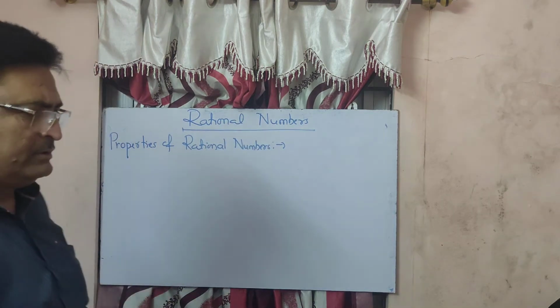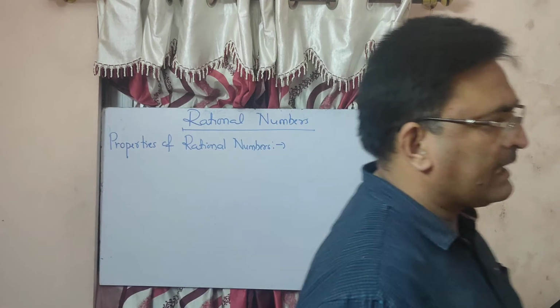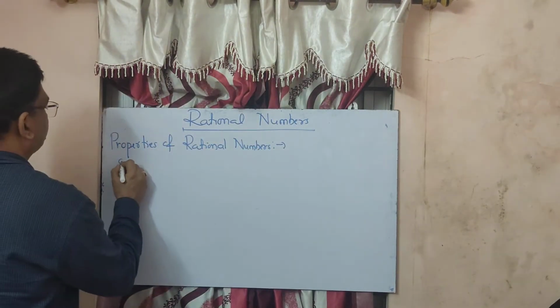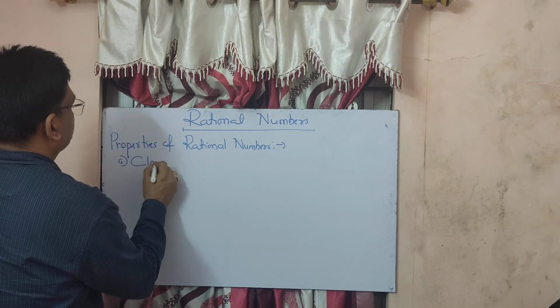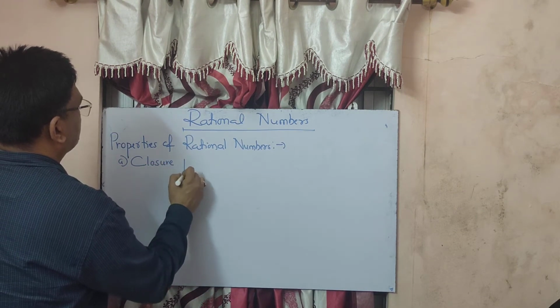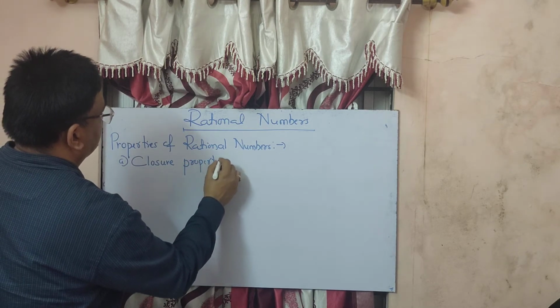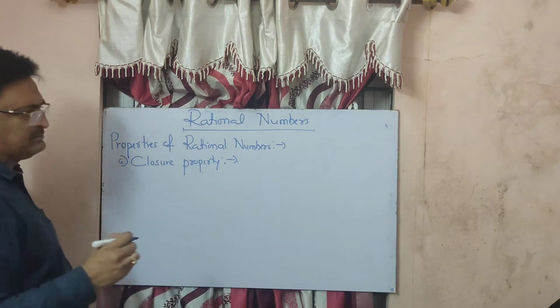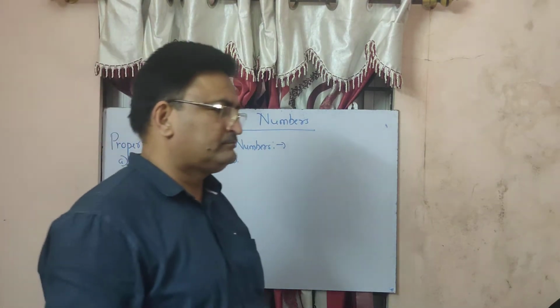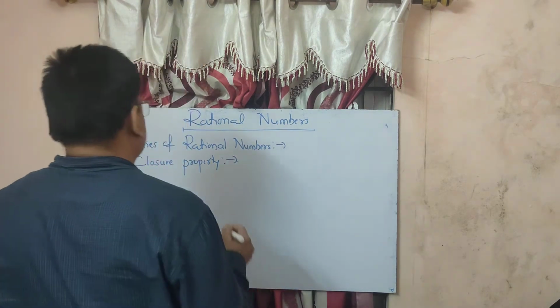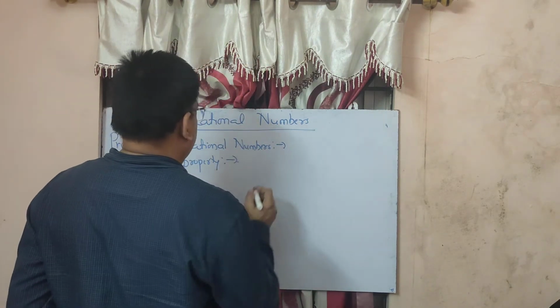There are three types of properties. The first one is closure property. So what is this closure property? Means in this closure property, what are we doing?